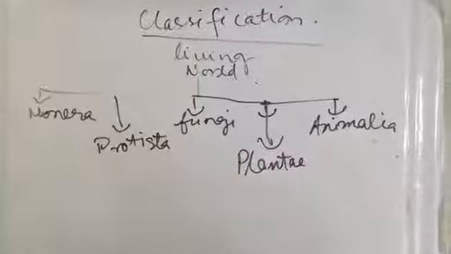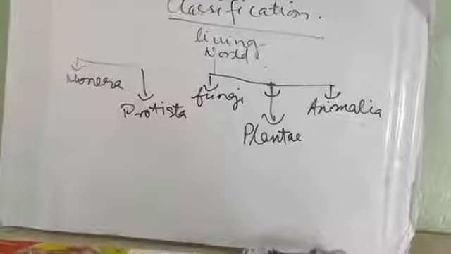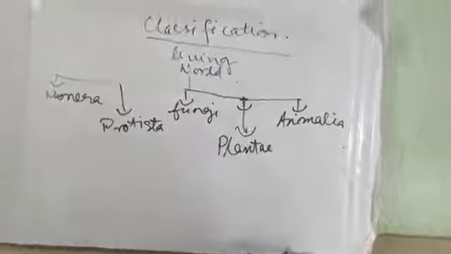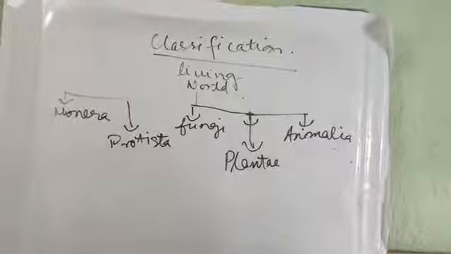Third one is the Fungi. They are eukaryotic. They can be unicellular or multicellular, but they do not have chlorophyll. That means their mode of nutrition is either saprophytic, parasitic or symbiotic. The cell wall is made up of either chitin or cellulose. Example, mucor, yeast.